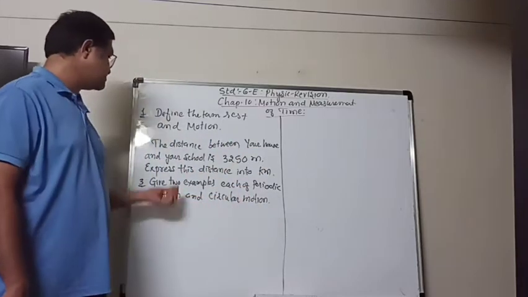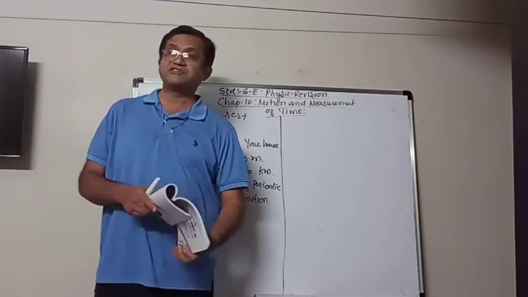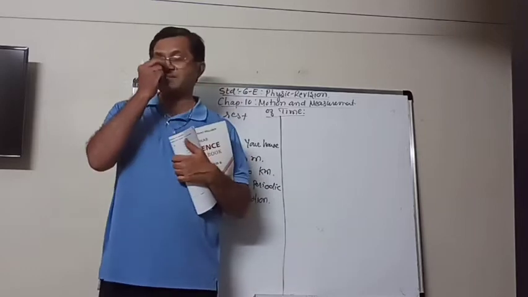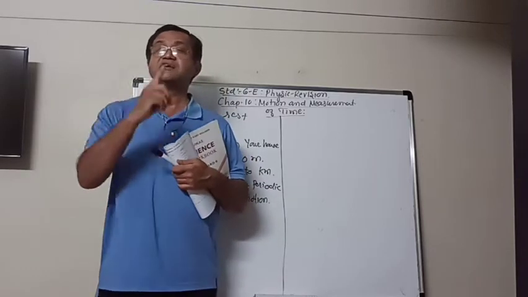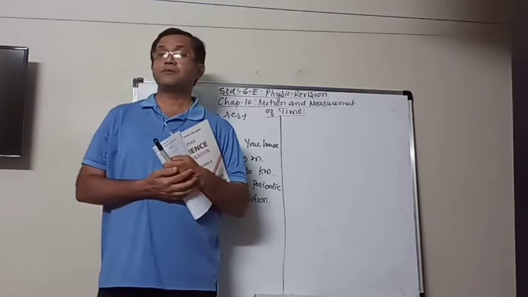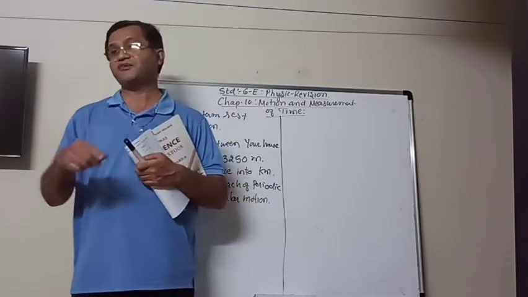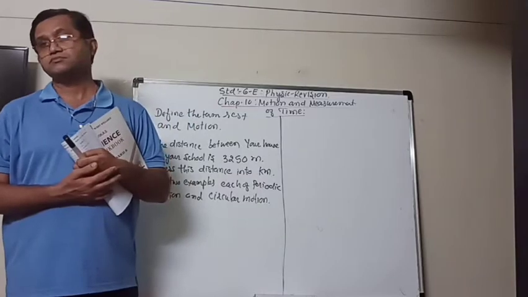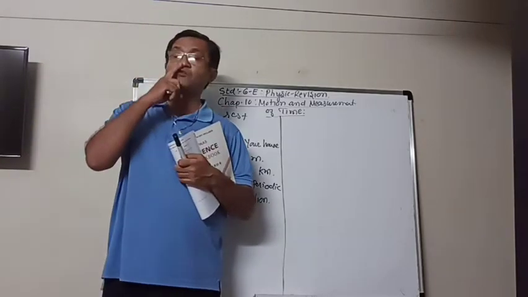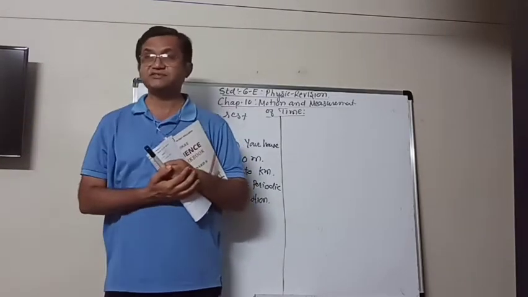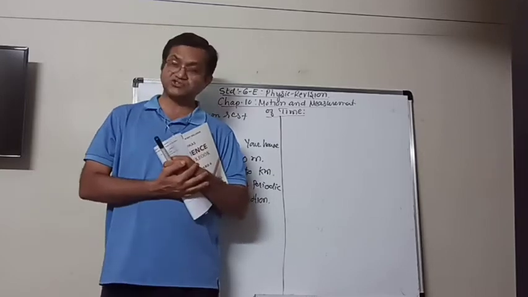Then the other one is the circular motion. Circular motion means the motion which is on a circular path. For example, the blades of the fan when the fan is on, then the wheels of the vehicles when it is in motion.